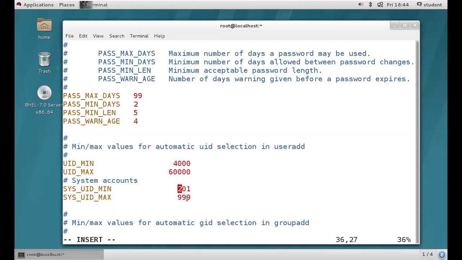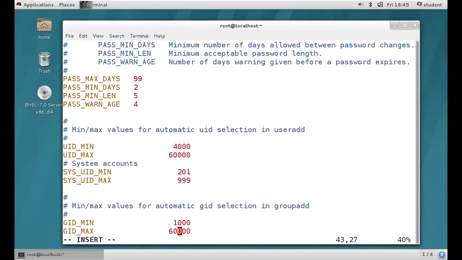So yesterday we discussed 1 to 999 is for system users, right? 1 to 200 is related to the operating system users. Coming to 201 to 999, those are all for services. For example, you are installing the HTTP service. The HTTP service is going to generate an Apache user, and for the Apache user it is going to assign one user ID between 201 and 999. According to your requirement, you can modify the range, but it's not recommended. We can modify it, but it's not recommended, right guys?